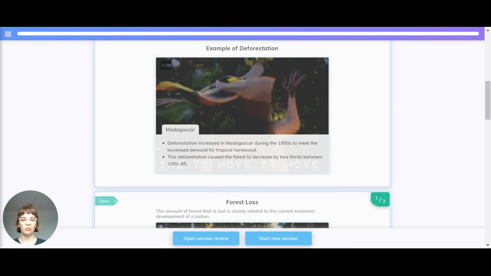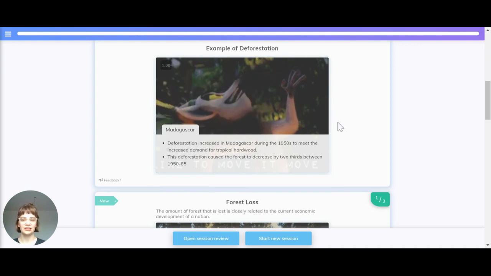Let's have a look at an example of deforestation in Madagascar. Deforestation increased in Madagascar during the 1950s to meet the increased demand for tropical hardwood. This deforestation caused the forest to decrease by 2/3 between 1950 and 1985.